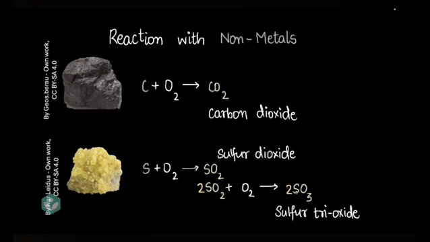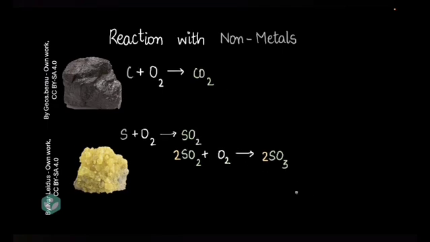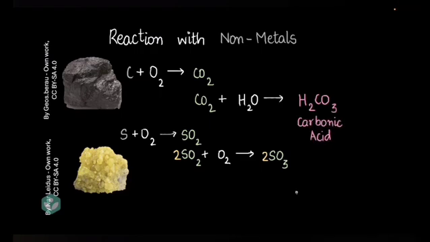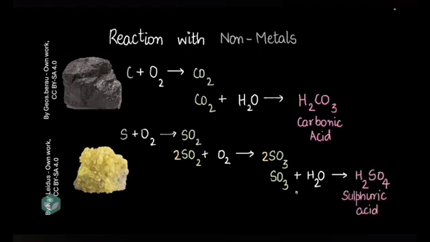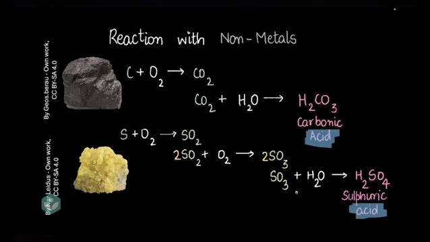Now as we proceed, let me ask you this question. What would happen if we added water to these non-metallic oxides? For example, with CO2, what if I added water? Well, we get an acid, and this acid is called carbonic acid. What if I did the same thing with SO3? I would get another acid. This one is called sulfuric acid. I'm sure you've heard about this, H2SO4. The key thing that I want to point out is that we're getting an acid when we get water to react with a non-metallic oxide.